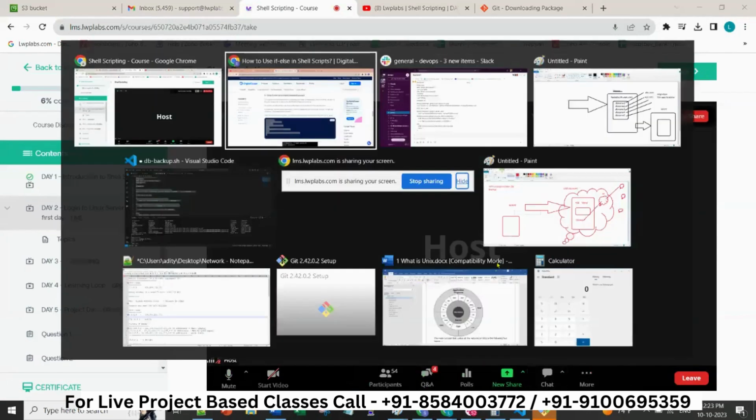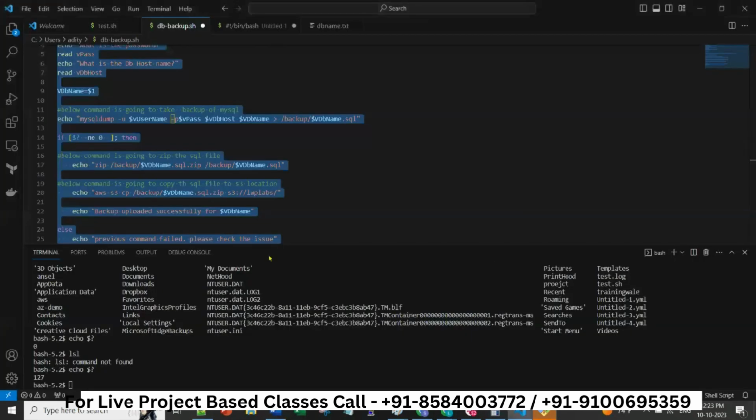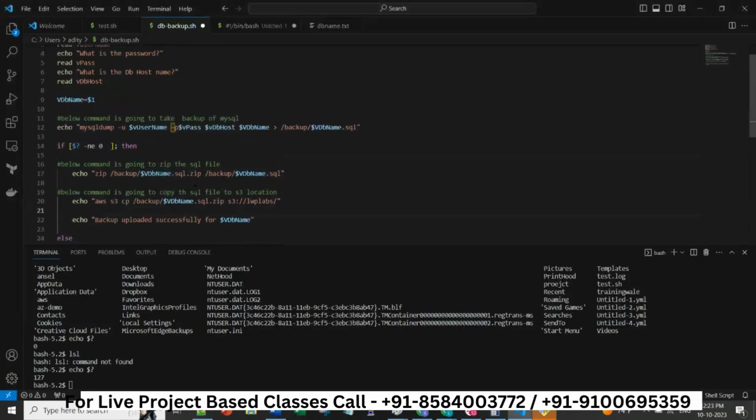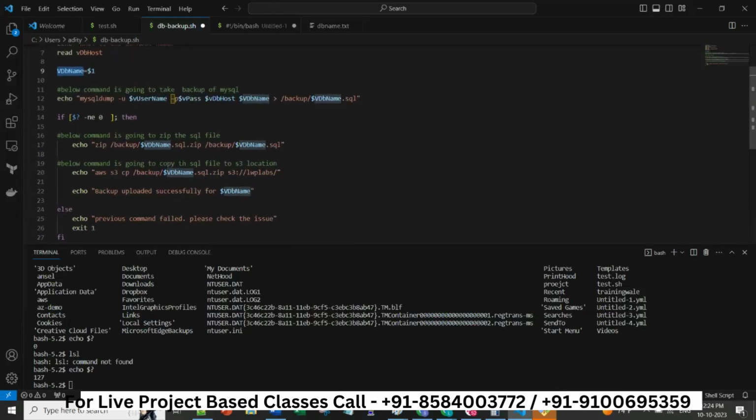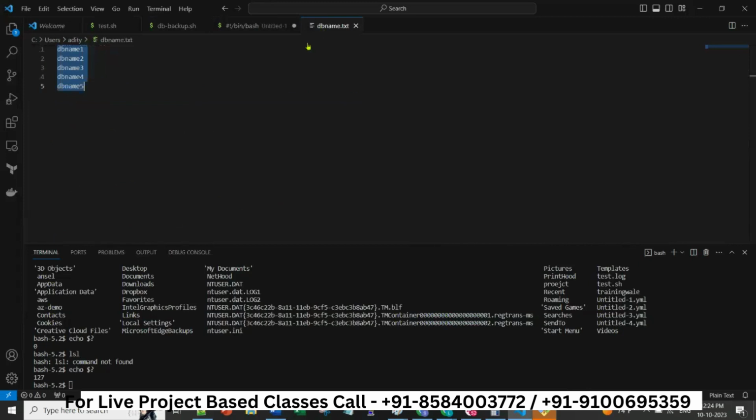Now here, so what I am doing, vdb name, we see here, you see vdb name. If you select this, this is all highlighted, right? That is the best part in Visual Studio. So you can see that there is no spelling mistake, everything is correct. So now, this is my db backup, and this is my file which is having the database name.